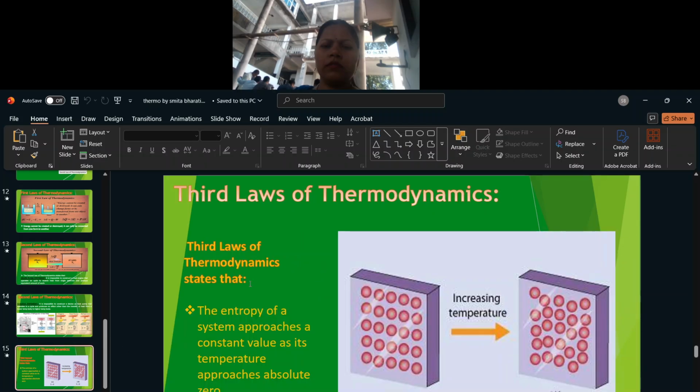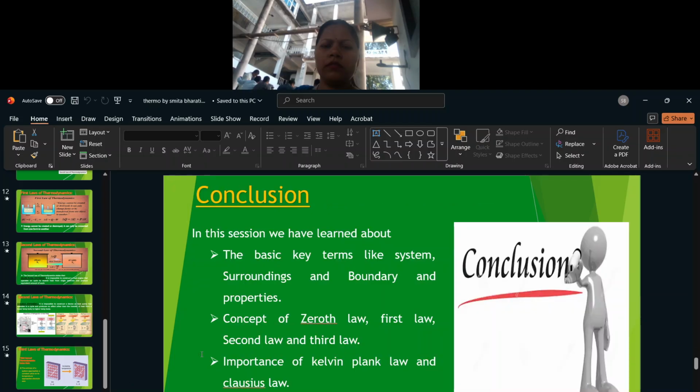Third law of thermodynamics: the entropy of a system approaches a constant value as its temperature approaches absolute zero. Conclusion: in this session we have learned about the basic key terms like system, boundary, surrounding, and property, the concept of the zeroth law, first law, and third law of thermodynamics, the importance of the Kelvin-Planck and Clausius statements, and understood efficiency and COP.